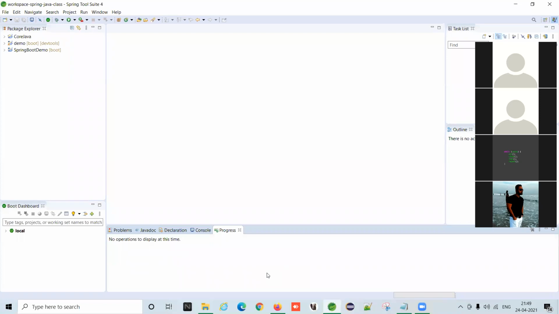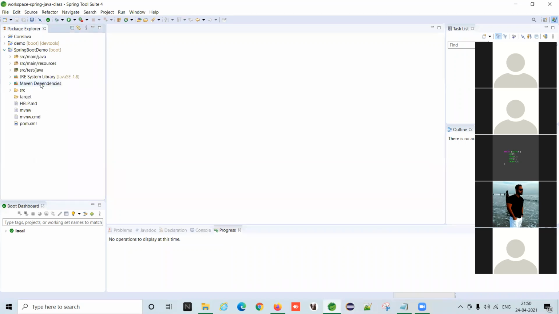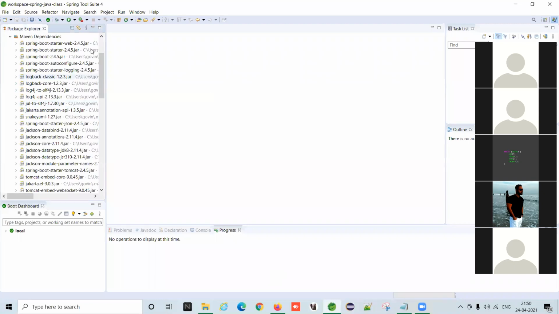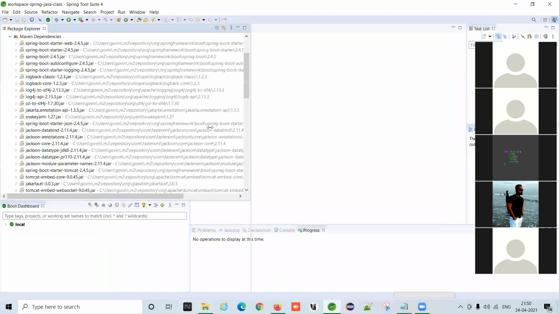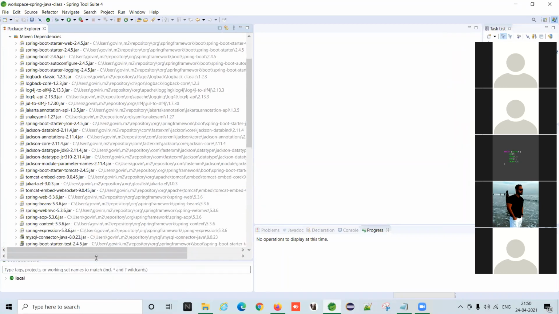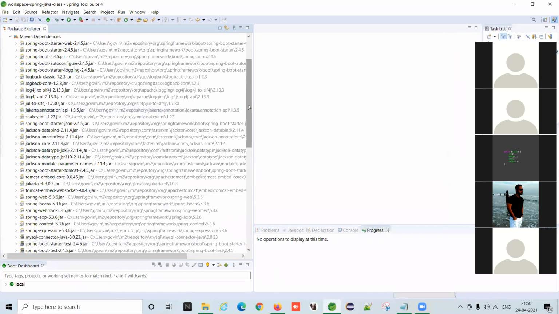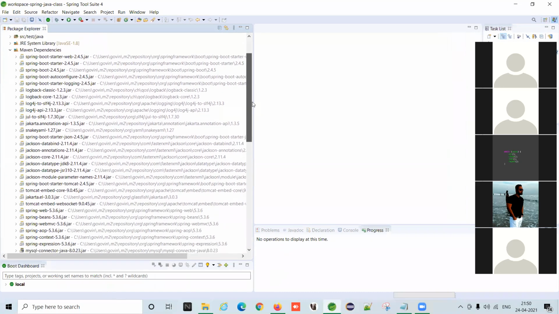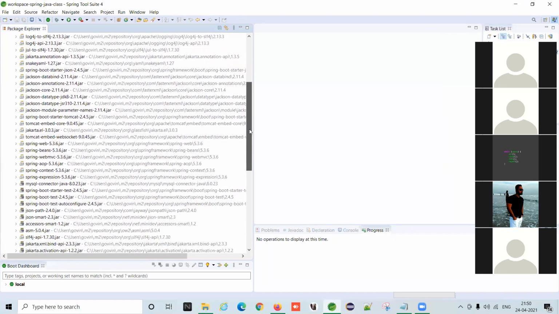We added only 2 dependencies. I think you guys remember those 2 dependencies. What is that? The web and MySQL driver. That's it. Only 2 dependencies. Okay. Now it is done. Just look at here, Maven dependencies. We added only 2 dependencies, but you can see here how many dependencies are automatically downloaded.